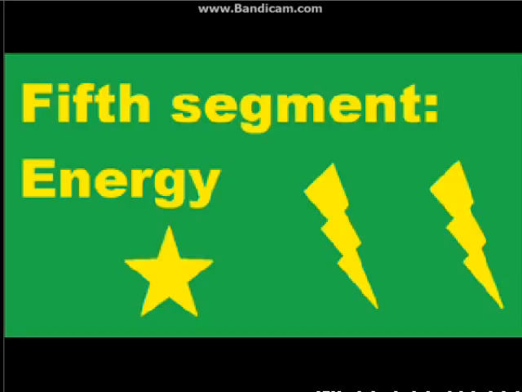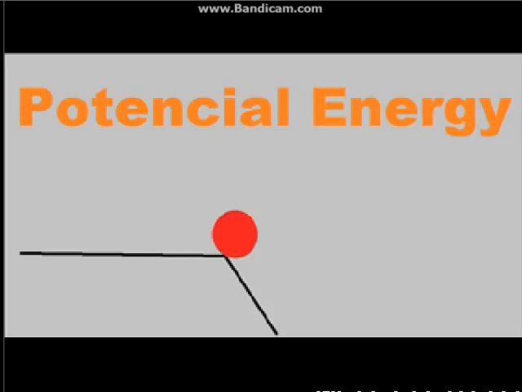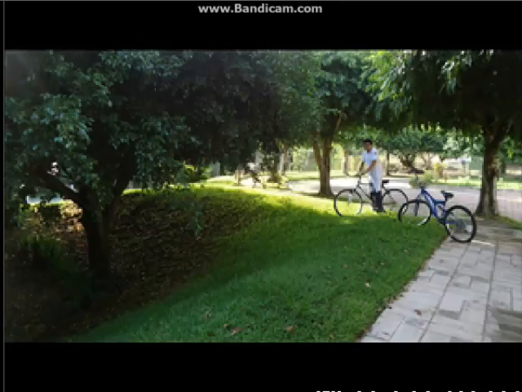Fifth segment, energy. In this segment I will use the same example for both kinetic and potential energy. In energy, talking about physics, we use joules for the SI. Potential energy. In this example I use a photograph representing potential energy. In this image you can see that I am ready to release the force by going downhill, but I am not using energy yet, so my energy is stored at this moment.